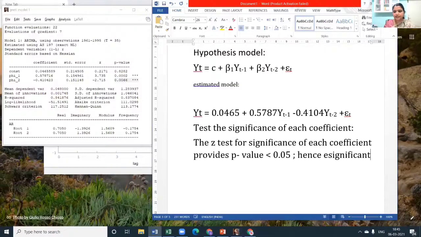So that part is clear. Whatever we have considered as variables, they are significant. We need to do trial and error. You know why? Because of our AIC, BIC values. What do you mean by information criteria? Let me try to explain what it is.